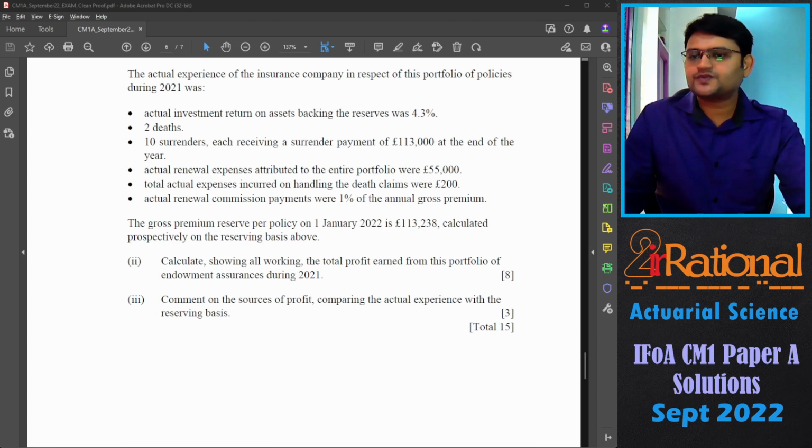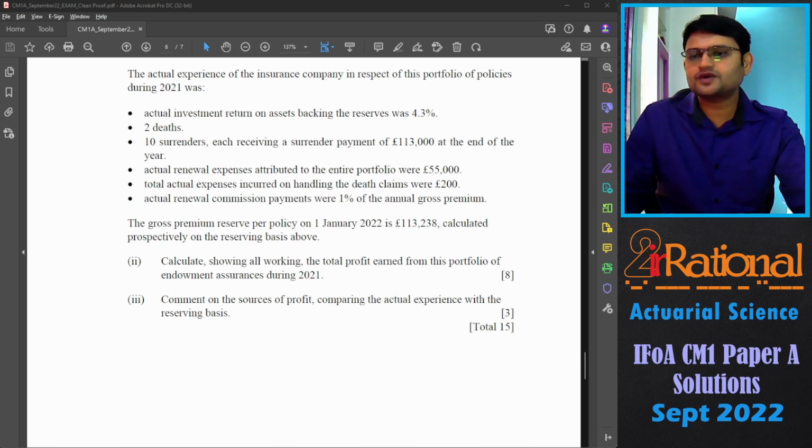Actual renewal expense attributed to the entire portfolio was 55,000. Total actual expense incurred on handling the death claim were 200. The actual renewal commission payment were 1% of the annual gross premium.